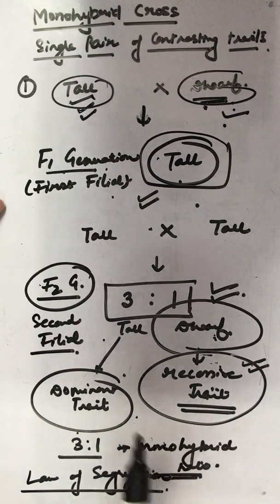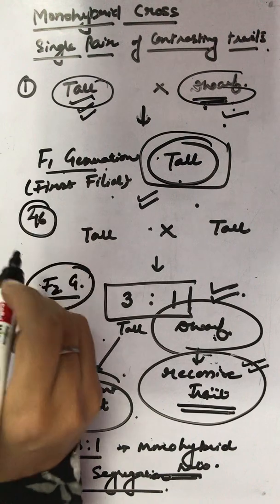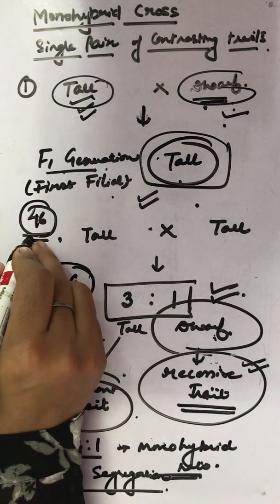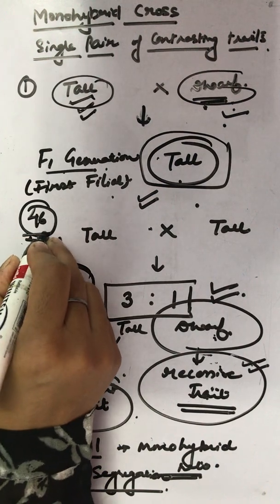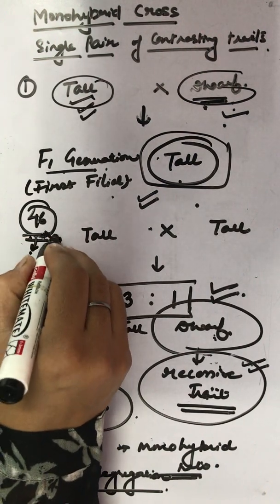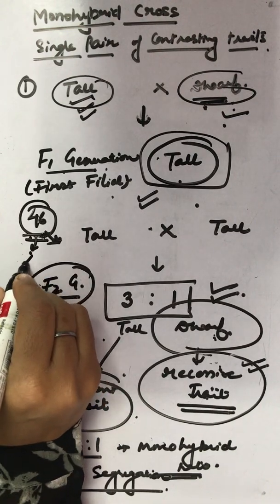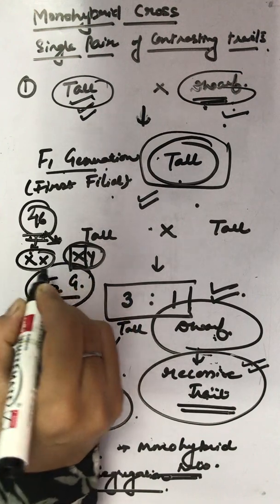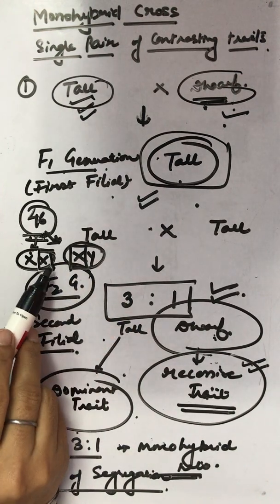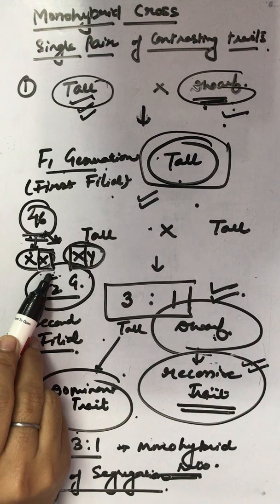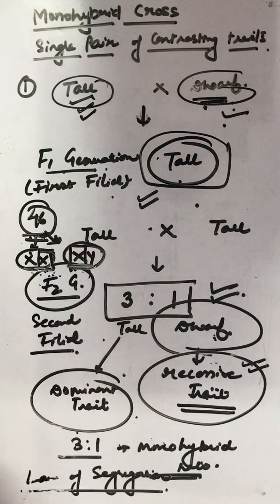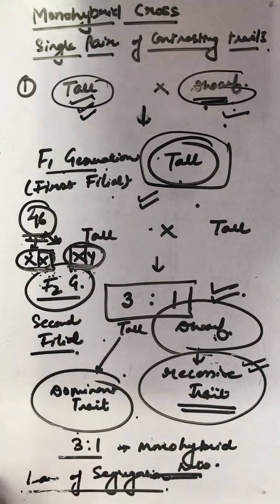Means, as we talk about our 46 chromosomes, we say that the characteristics are determined by the internal factors and only one of a pair of such factor can be present in a single gamete. If we are talking about XX or XY, we say only one of the factor. Okay, one of the pair of the factor can be present in a single gamete, cannot be both. So whatever is present will show its dominance. Alright, this is the law of segregation.